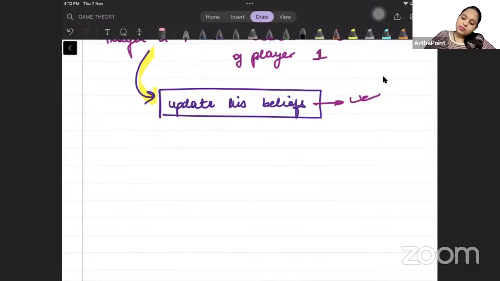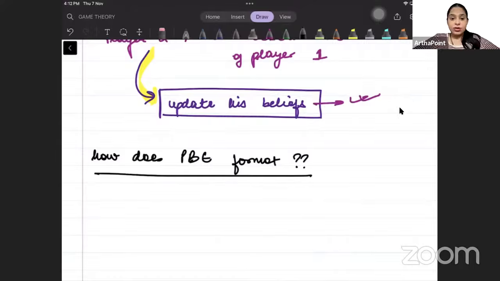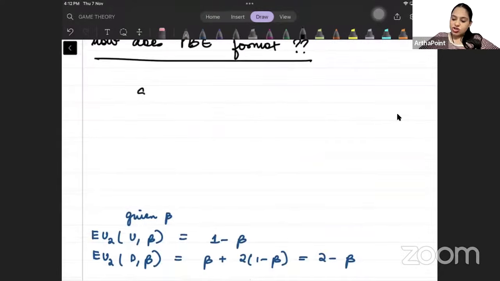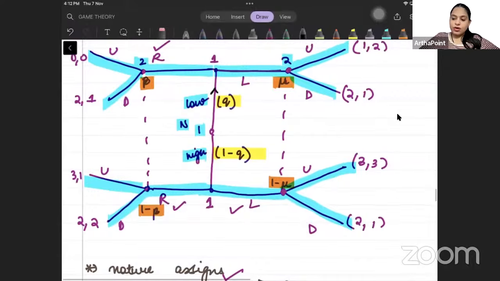Now how does a perfect Bayesian equilibrium look like? एक perfect Bayesian equilibrium कैसा दिखता है? What's the equilibrium? How does it look like? That is what the question is. So in a perfect Bayesian equilibrium, we need to tell the following. We need to tell the strategy of player 1 when low type. अगर वो low type है, so out of the two, what will player 1 choose?